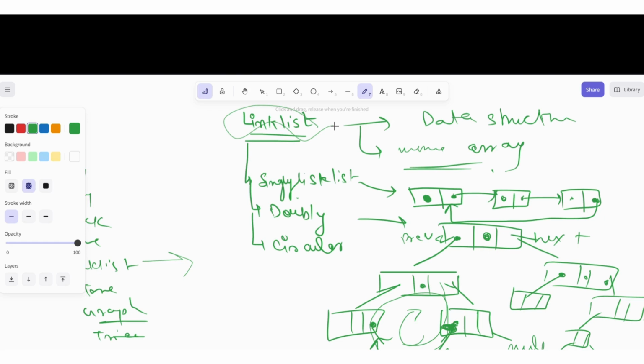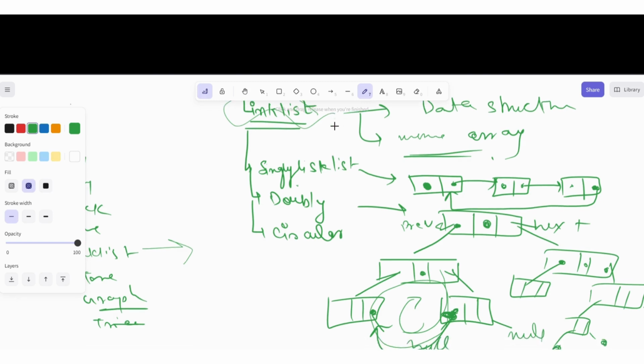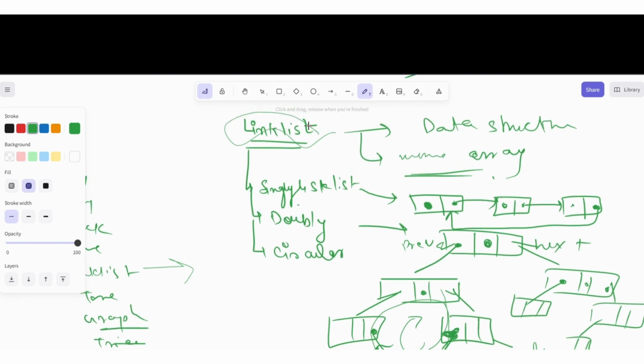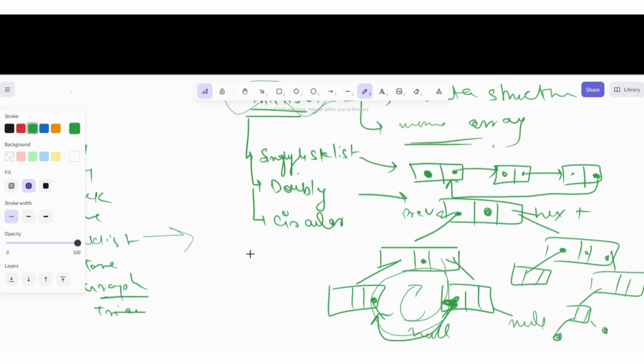But mainly we go with the array. Most of the time, we store our data either in an array or in an object. But there is also a very optimized version present, which is the linked list. And we use it also.